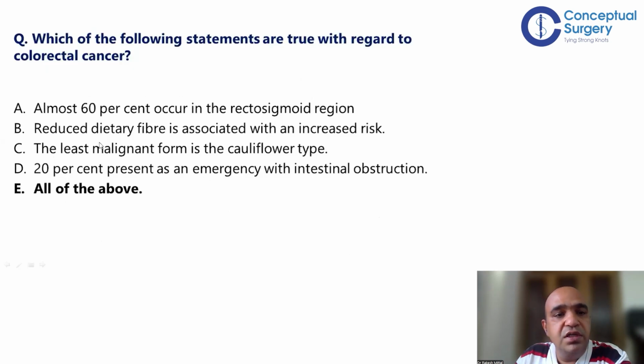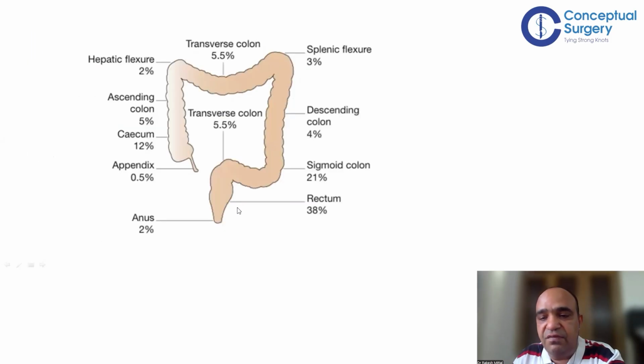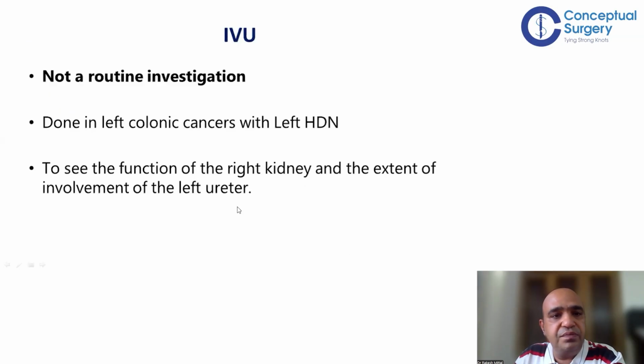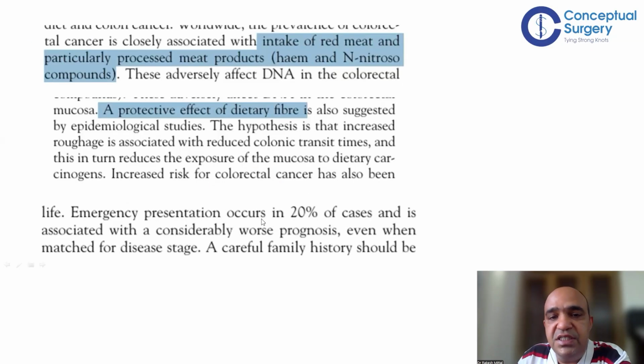So that's how. The least malignant form is the cauliflower type. Yes, this is true. The infiltrative variety is more malignant. Cauliflower type is less malignant. 20% present as an emergency with intestinal obstruction. This is true. See, this is the exact line from the book. Emergency presentation occurs in 20% and is considerably associated with worse prognosis, right?